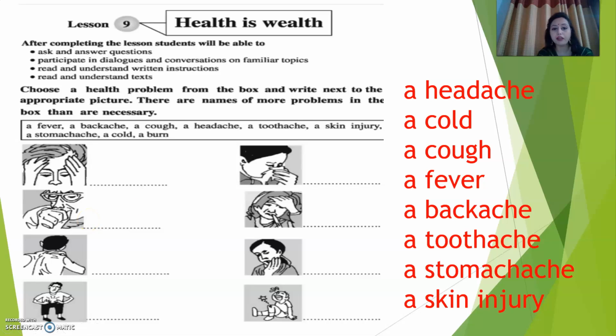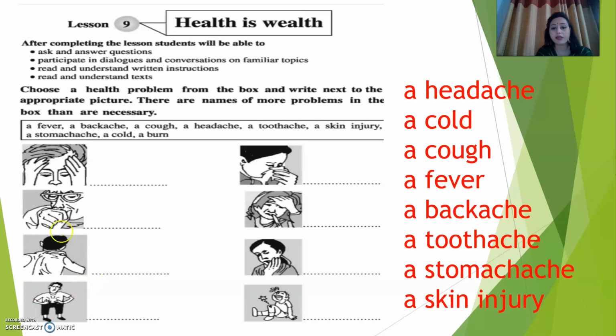Now see what he is doing. Yes, he's coughing. Now see what it is. Yes, it is about a fever. Okay, temperature is high. That means fever. What is it? It's paining. So what is it? The ache on our back, that is called backache.